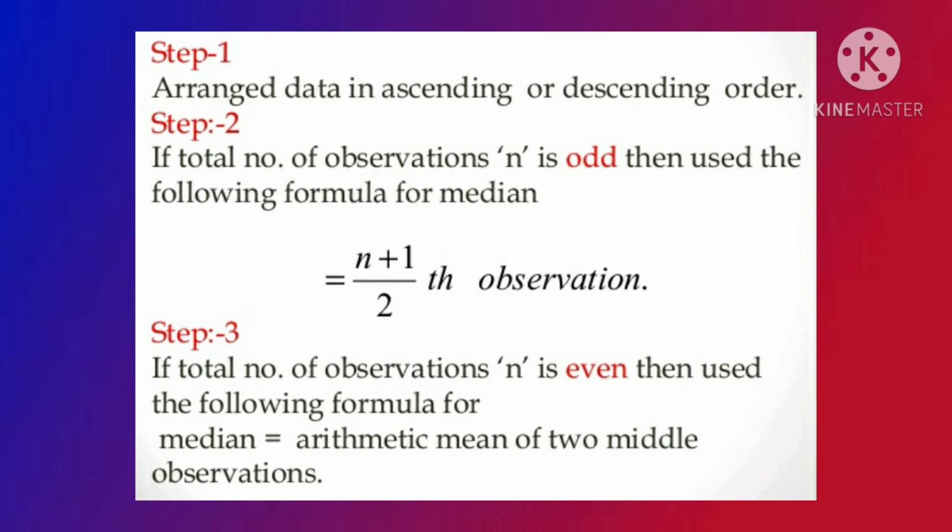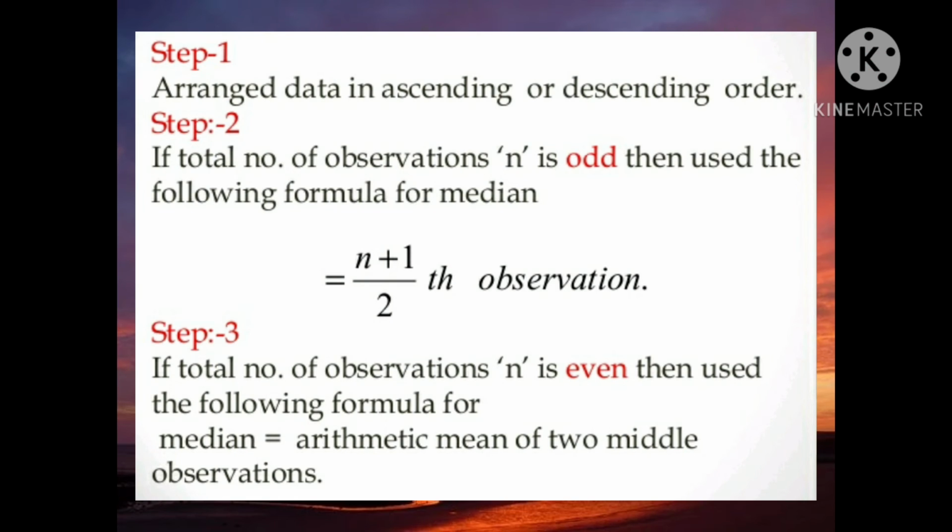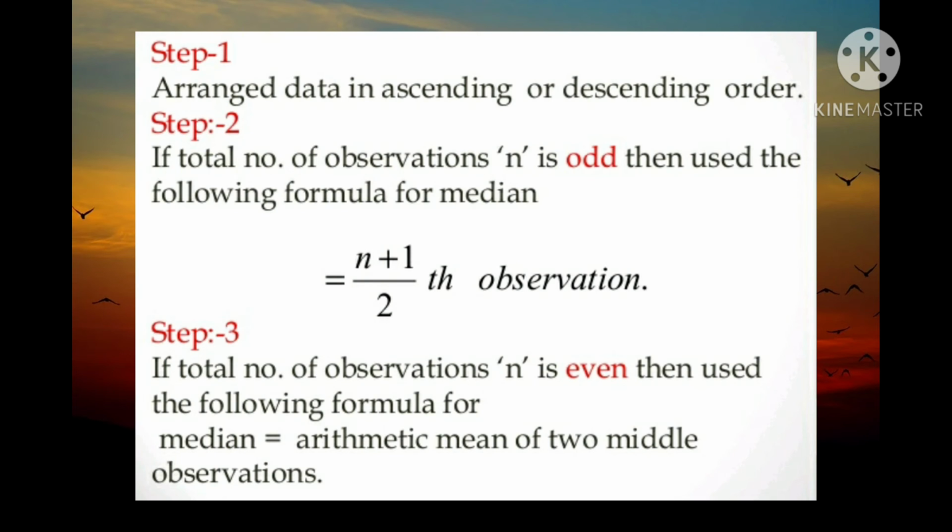Children, here we are going to see a clear explanation of median. First we have to arrange the data in ascending or descending order. Next, if the total number of observations n is odd, then use the following formula for median: the (n plus 1) by 2th observation. Next, if n is even, then the median is equal to the arithmetic mean of the two middle observations.